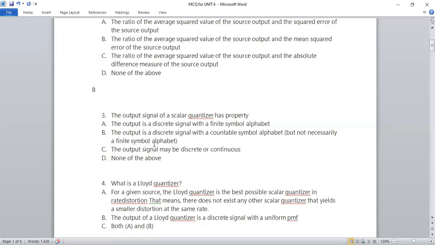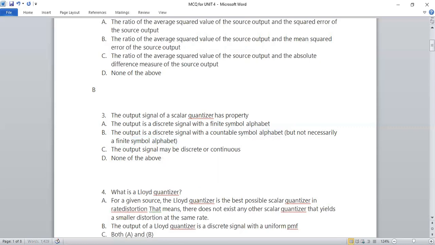And the next one is, the output signal may be discrete or continuous. So in this question, the answer is option B, because the output is a discrete signal with a countable symbol alphabet, but not necessarily a finite symbol alphabet. So the right answer will be option B.